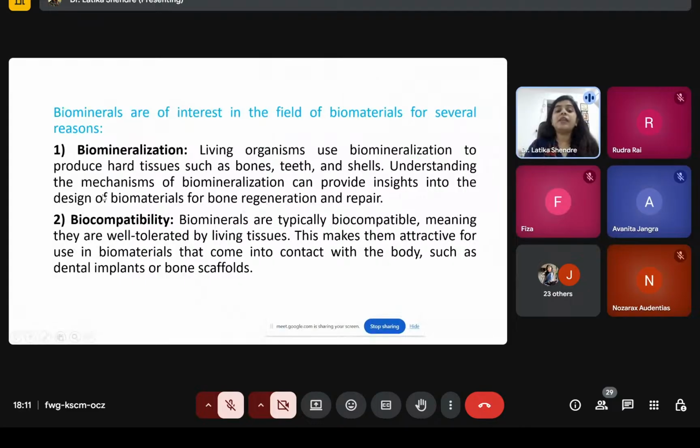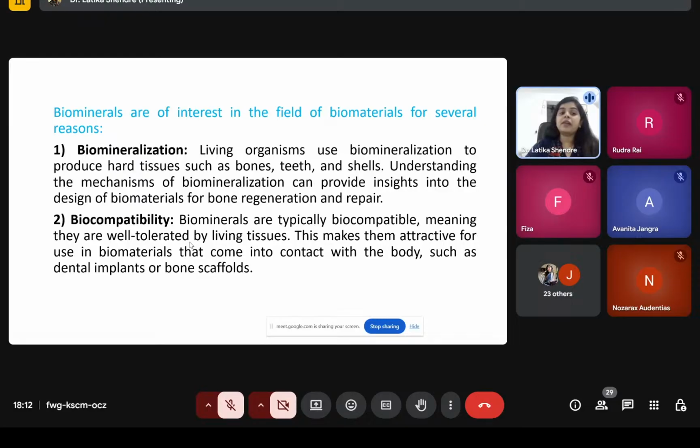After that, as they are very biocompatible, that means they are well tolerated by living tissues. Normally, what happens if you implant something in our body, it gives negative signals. It will start rejecting that foreign particle. But when we talk about these biominerals that are synthesized by marine organisms, these are very good biocompatible things, and our cells can well tolerate this biomaterial.